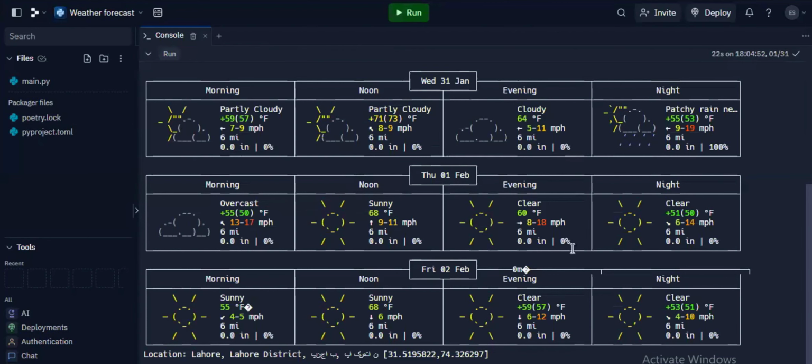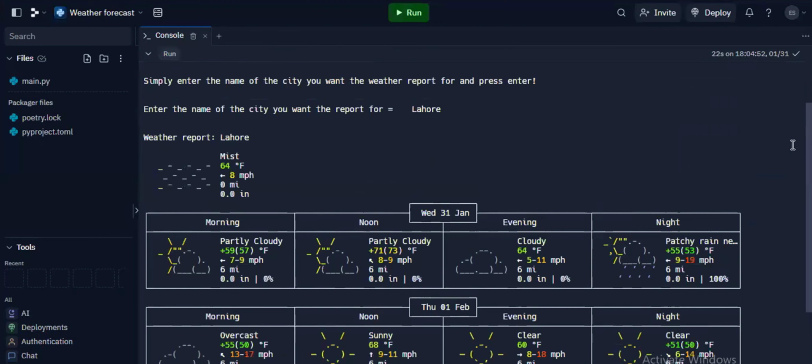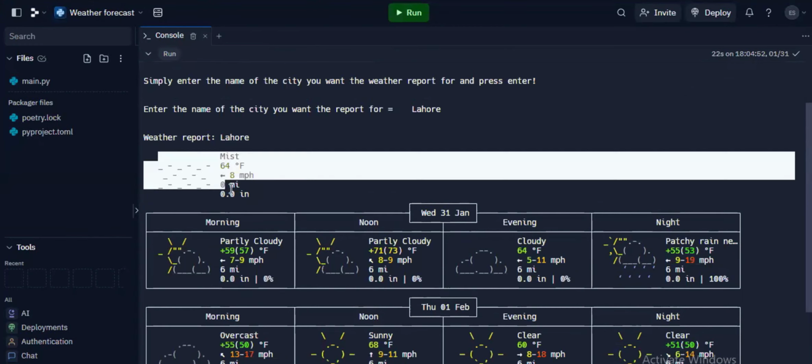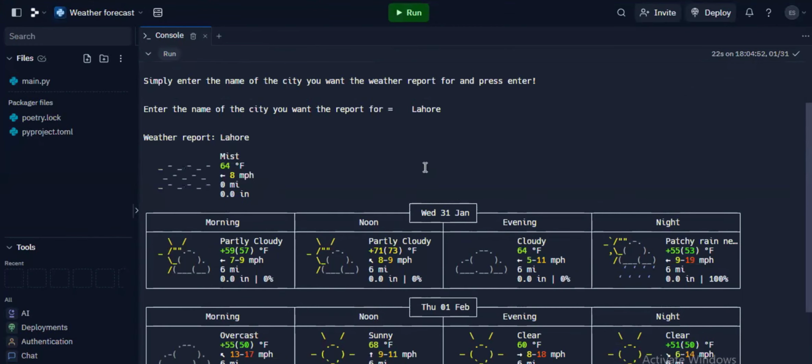Yes. After a few seconds, it shows the weather forecast for the next 3 days, including the current weather, which according to it is 64 Fahrenheit. It doesn't show it in Celsius, but actually in Fahrenheit. And for example, right now, according to it, it's misty, and in the morning it was partly cloudy, and at noon it was partly cloudy, and in the evening it was mostly cloudy. So we can of course verify this.